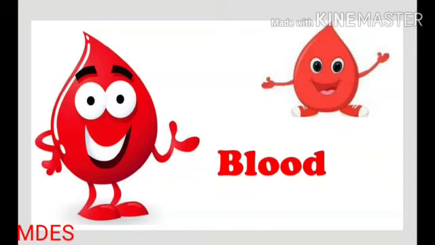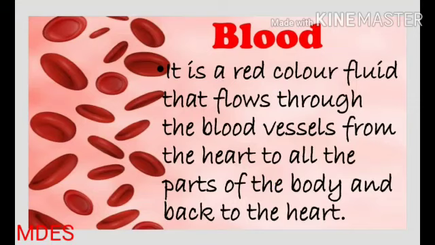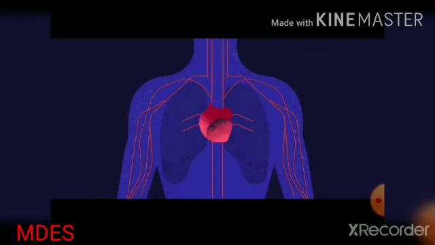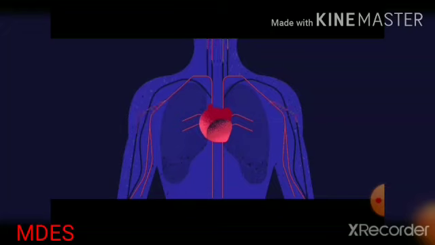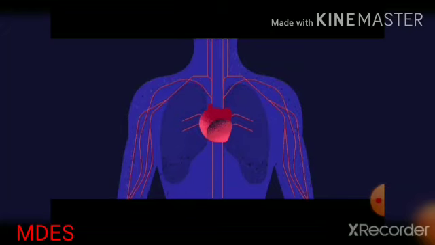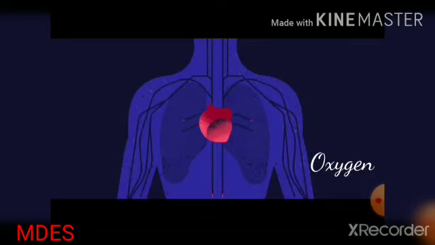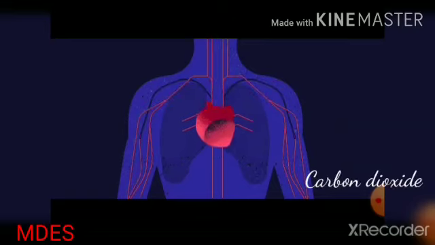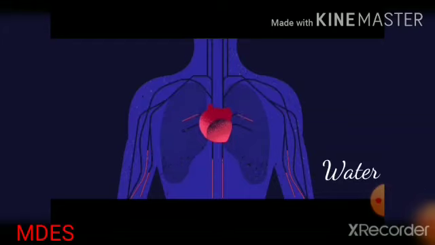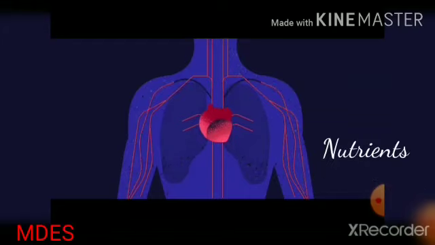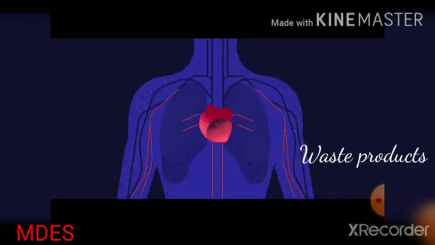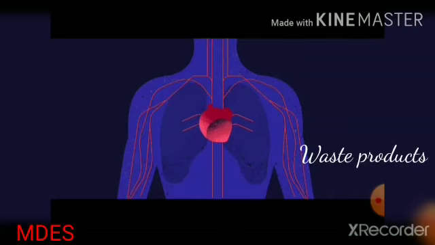The third component of the circulatory system is blood. It is a red color fluid that flows through the blood vessels from the heart to all the parts of the body and back to the heart. It transports oxygen, carbon dioxide, water, nutrients, and waste products inside our body.